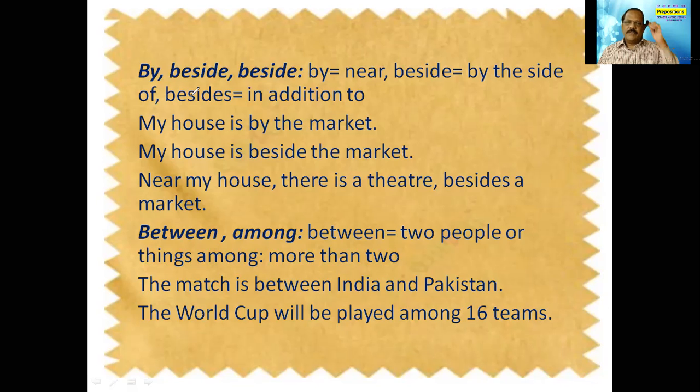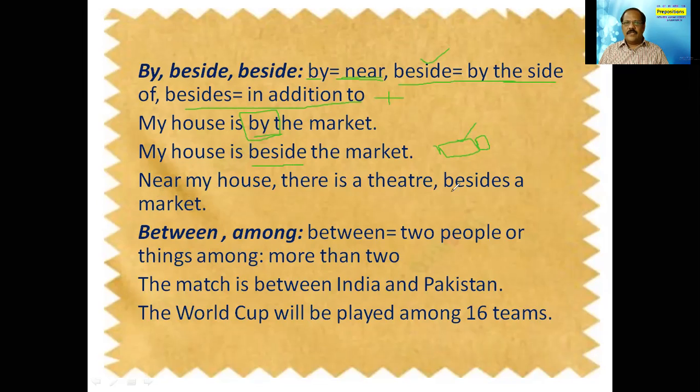By, beside, besides. By means near, beside means by the side of, and besides means in addition to. That means besides is used in the meaning of plus, beside means by the side of, and by means near. Okay, so let us take an example. My house is by the market. That means my house is near the market. My house is beside the market, just by the side of it. This is a market, and my house is by the side of it.